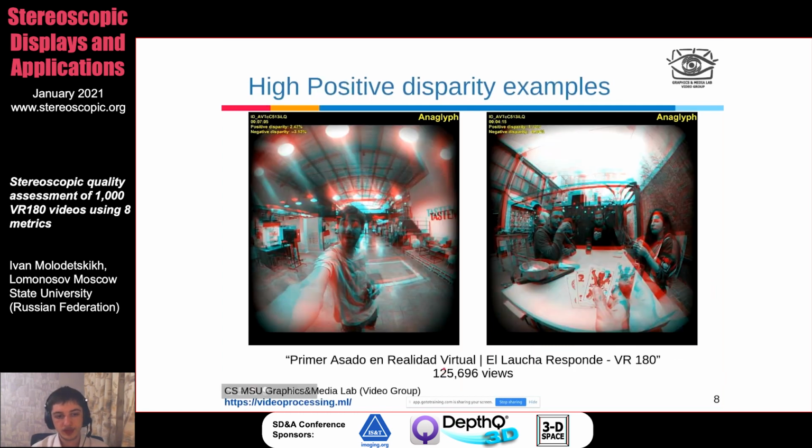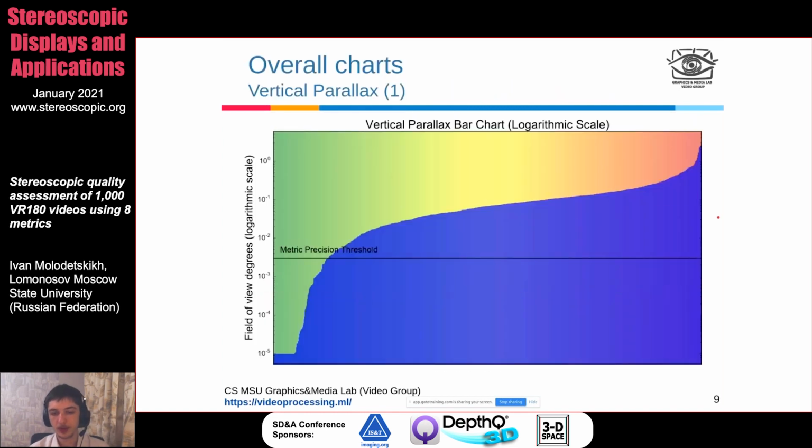And those examples show both extreme positive and negative parallax. Once again, objects really close to the camera, and there is sky in the distance with a high positive parallax. And note on these examples, we actually have some vertical shift as well between the views. You can see on this text here, it shifts vertically between the two views. And on this person here as well, there is a huge vertical shift. And let's move to the vertical parallax chart then.